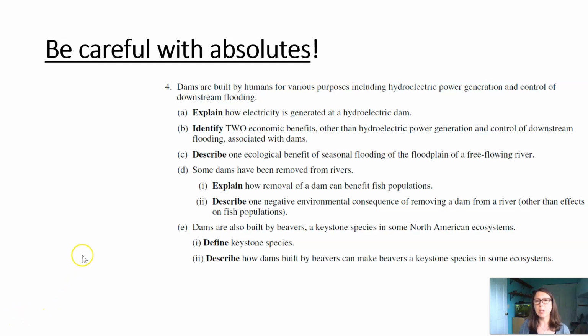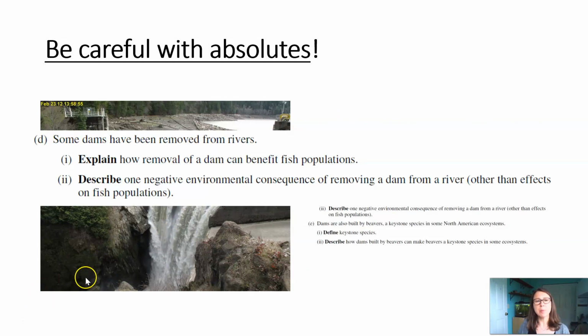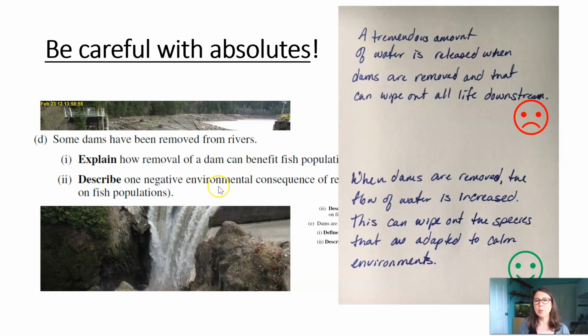This FRQ was talking about dam removal in a part of it, and they were probably thinking about something along the lines of the Elwha River. And so I included a picture here of that dam removal, and you can see the machinery releasing quite a bit more water. The prompt itself asked, when some dams are removed from rivers, describe one negative environmental consequence of removing a dam from a river other than the effects on fish populations. Here are a couple of examples.